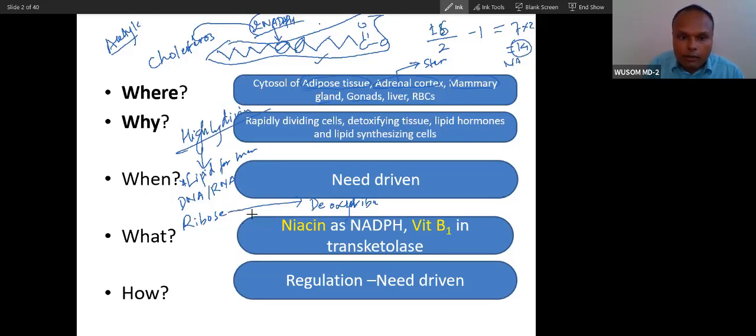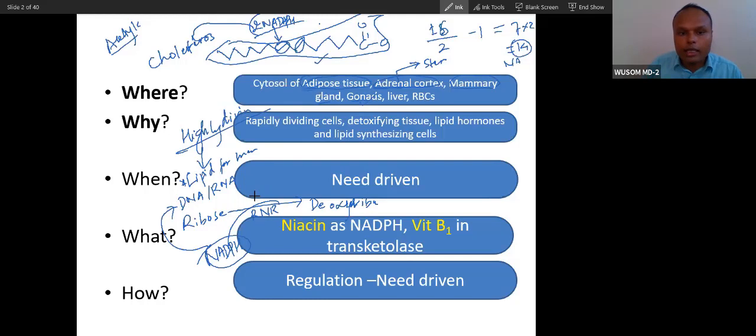Reduction is done by ribonucleotide reductase, and it requires NADPH indirectly. So NADPH for reduction of ribose to deoxyribose means NADPH is also required for synthesis of DNA. So pentose sugar plus NADPH are required for rapidly dividing cells, like gonads, like the basal epithelial cells. They are also rapidly dividing.